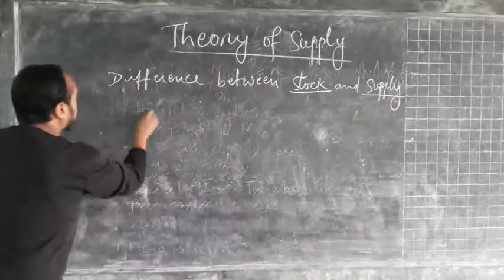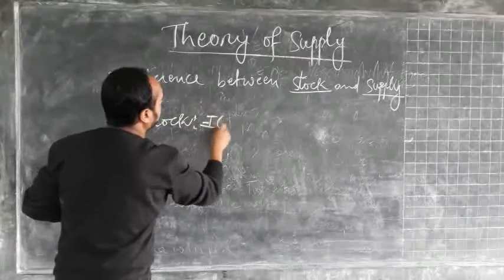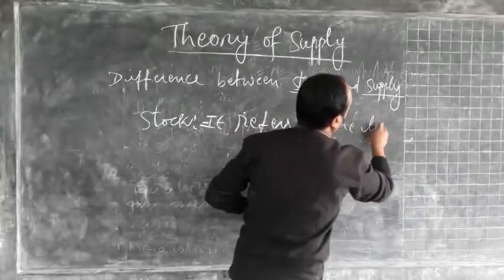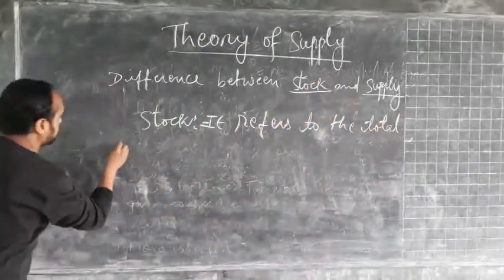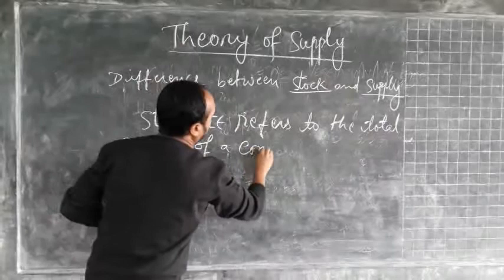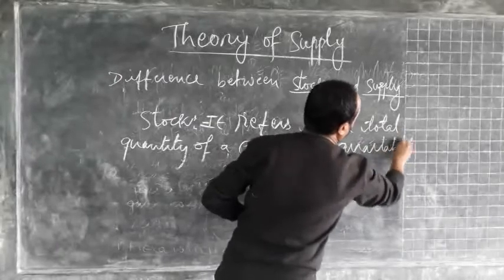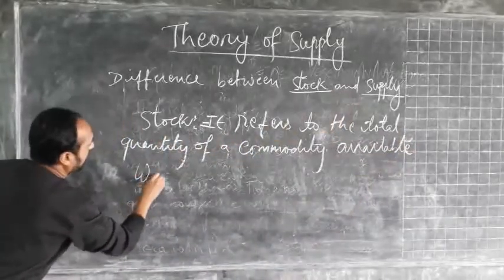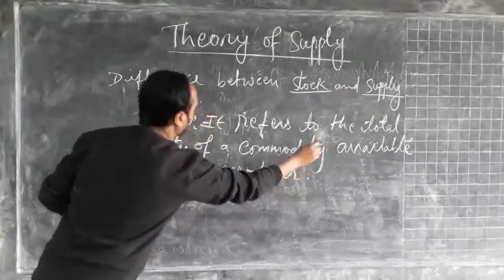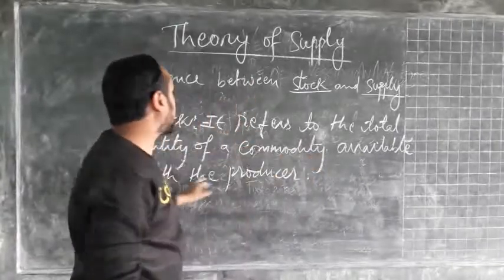Once again, stock means so here stock refers to the total quantity of commodity available with the producers.